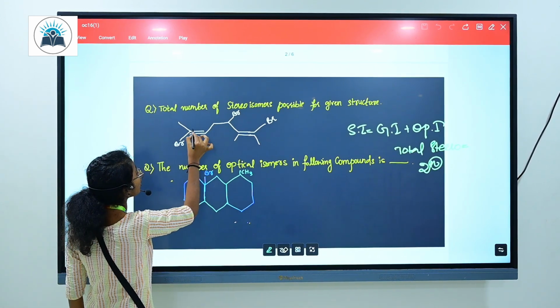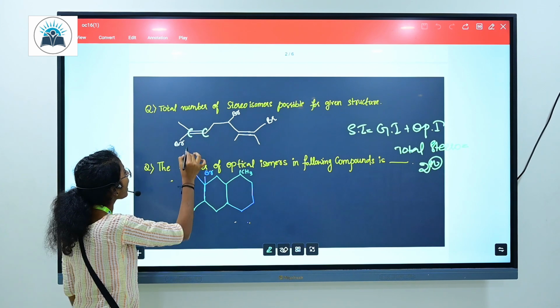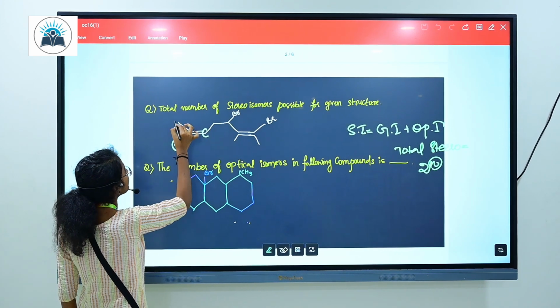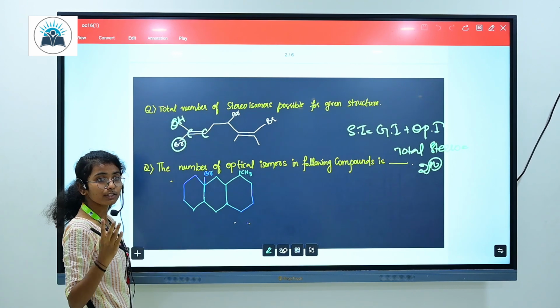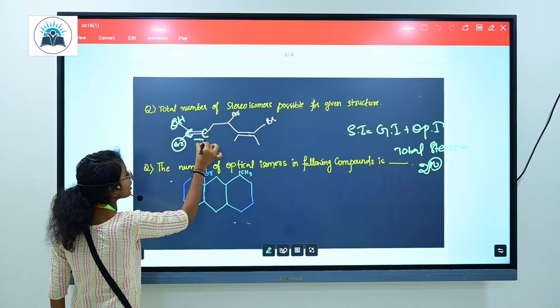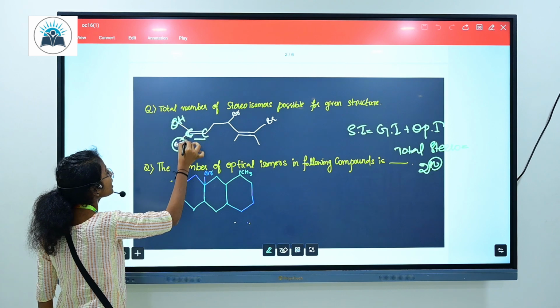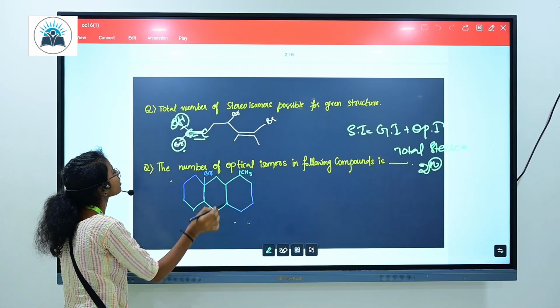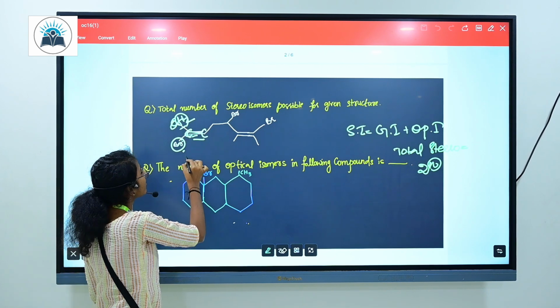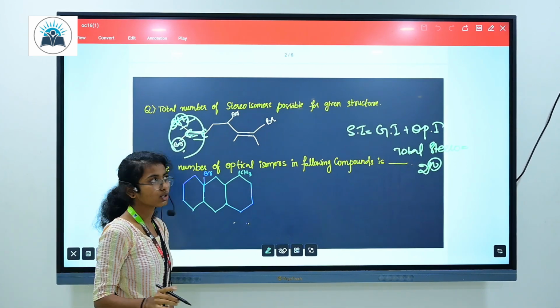Here, carbon with a double bond to carbon, and with one attachment. This is nothing but CH2, because carbon has 4 bonds: 1, 2, 3 and one more is 4. So CH2. We can say that this is a geometrical isomerism center.